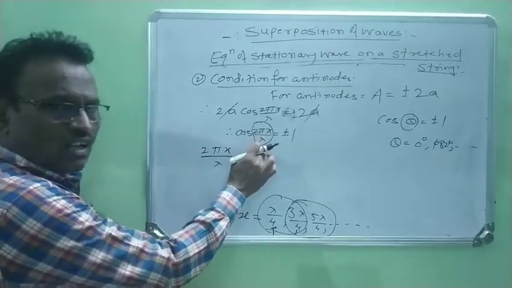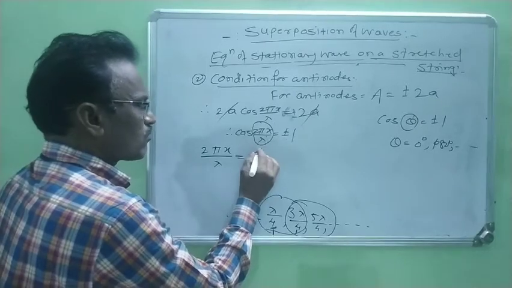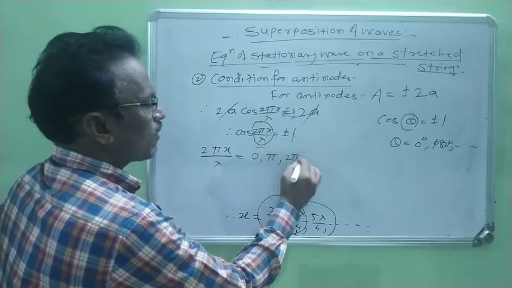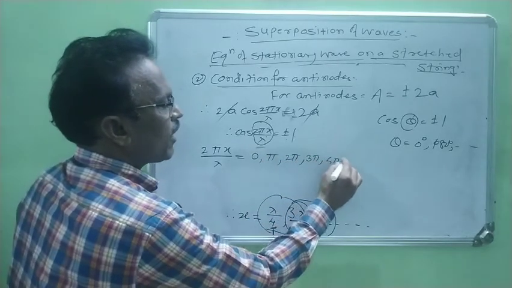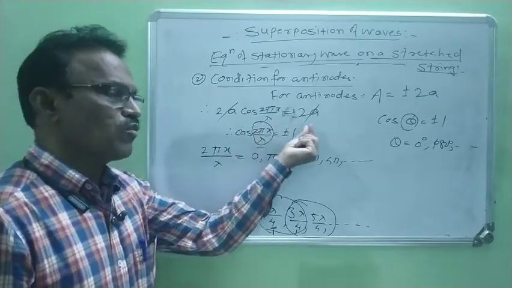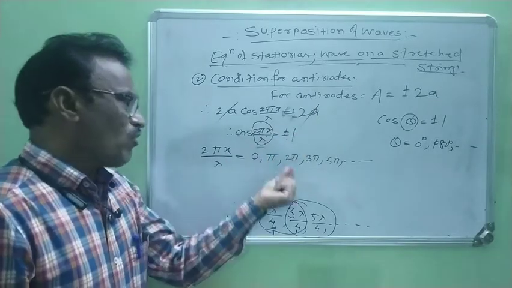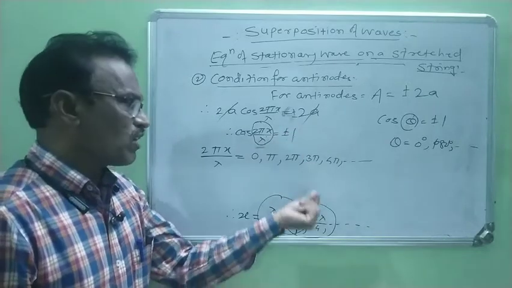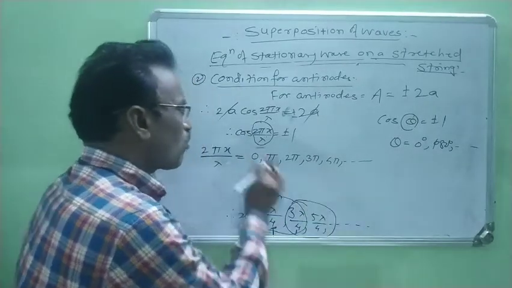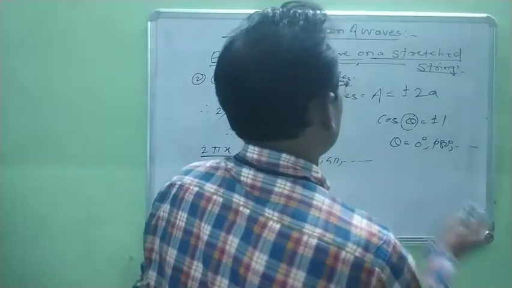Therefore, this cos of 2 pi x by lambda is always plus or minus 1, means this angle 2 pi x by lambda is always equal to, for which angles? For 0, for pi, 2 pi, 3 pi, 4 pi and so on. When the angle is 0, cos of this angle is plus or minus 1. When the angle is pi, it is again plus or minus 1. When the angle is 2 pi, it is again plus or minus 1. When the angle is 3 pi, it is again plus or minus 1. Right? For these different angles, cosine of that angle is always plus or minus 1. Now we consider one by one.